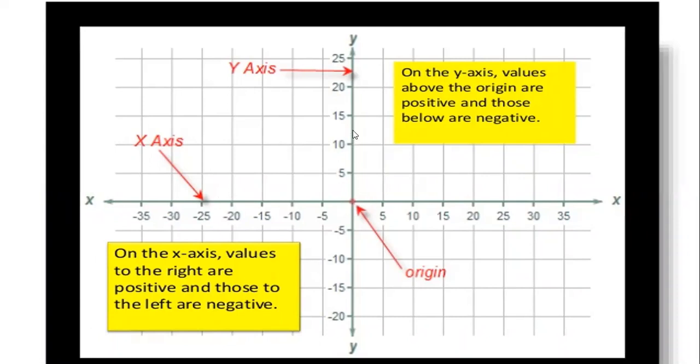Above the origin on the y-axis, all values are positive, and below the origin on the y-axis they are negative. Similarly, to the right of the origin on the x-axis, all are positive, and to the left, all are negative.